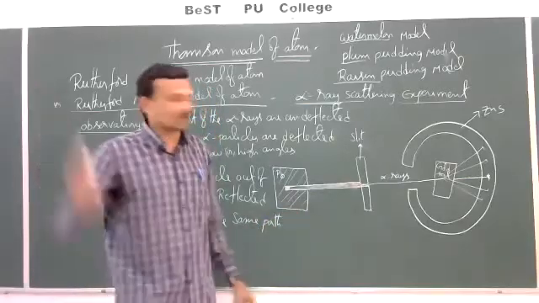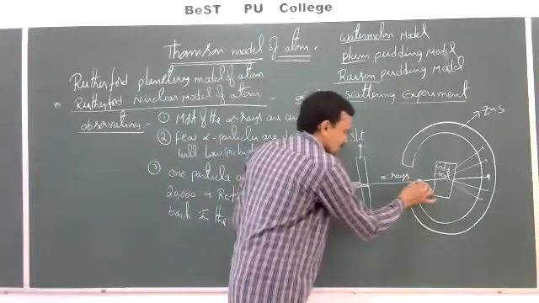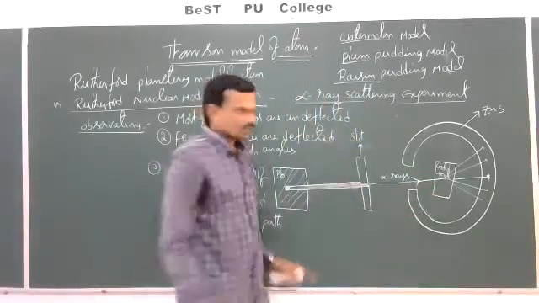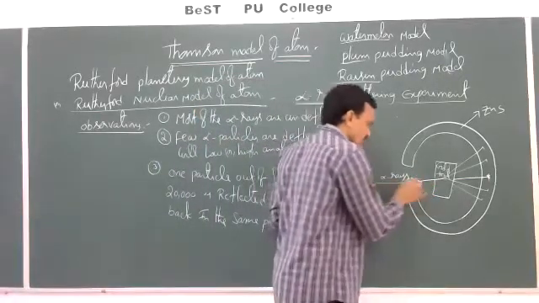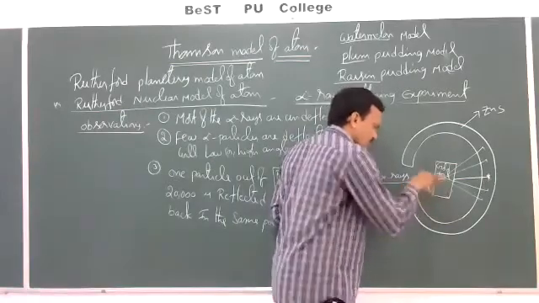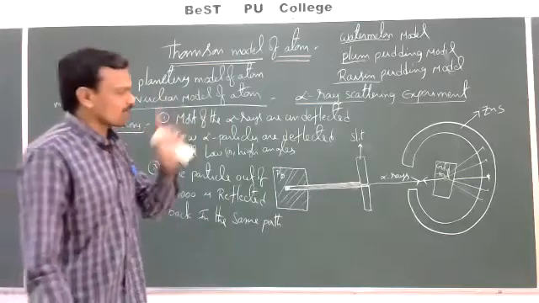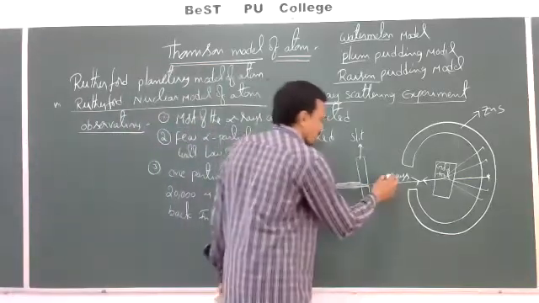Means only one alpha particle is bounced back. So this is the path along which the alpha particle traveled, and in the same path it is bounced back. Only one particle out of 20,000 bounced back.